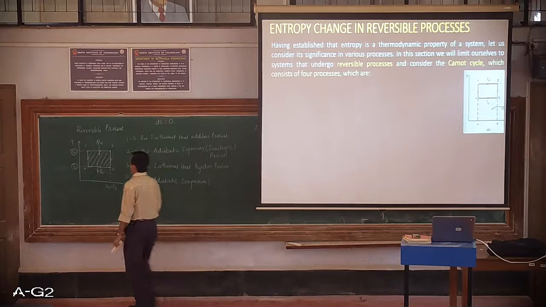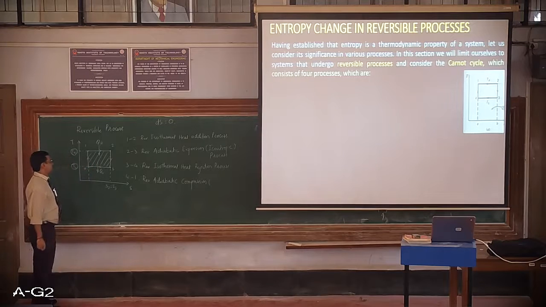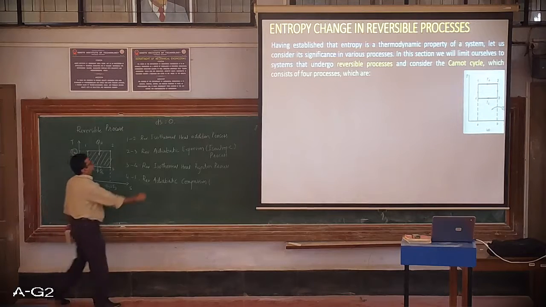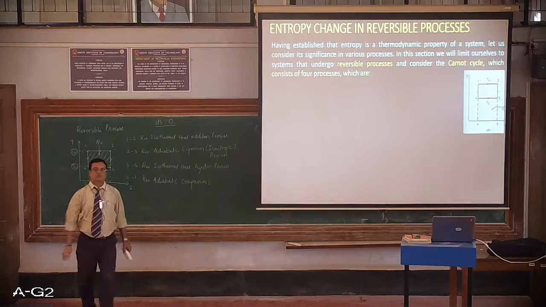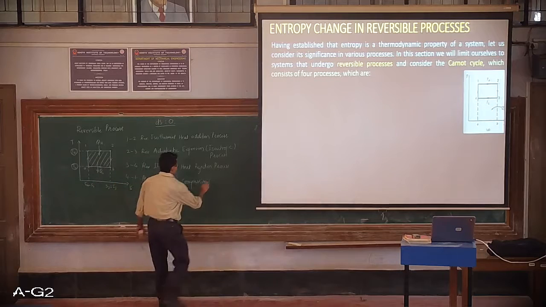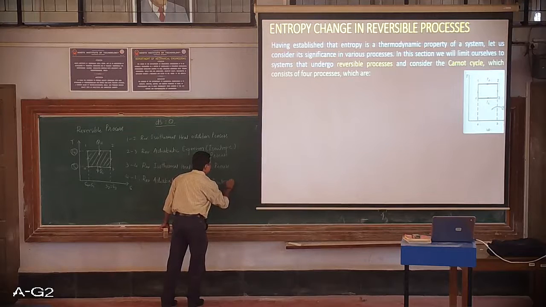Now again, if you observe, notice here that this line is straight, and if I extend it to cut the x-axis or on entropy, I will be having S4 is equal to S1. So again we will be using the same concept, that delta S or change in entropy for a reversible process is 0, and hence this is also called as isentropic process.